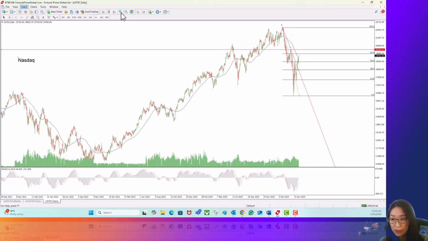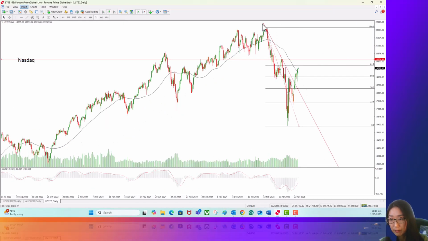So this is a daily chart. In the past, I've been talking about a downtrend. Now it has broken through the downtrend line, and this upside momentum will likely continue and test the imminent resistance, which is the 61.8% Fibonacci retracement. And also, yesterday's price jump actually broke through the 50-day moving average.